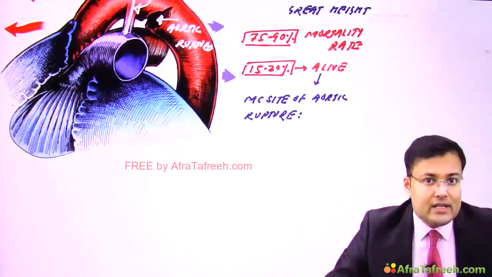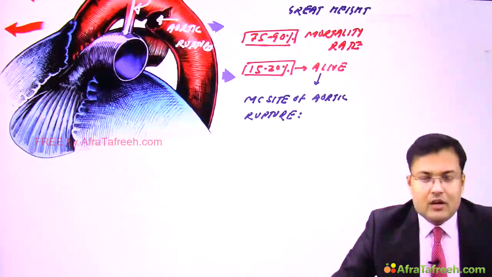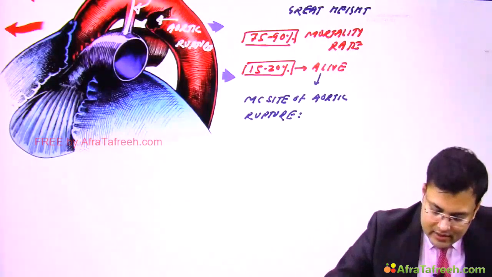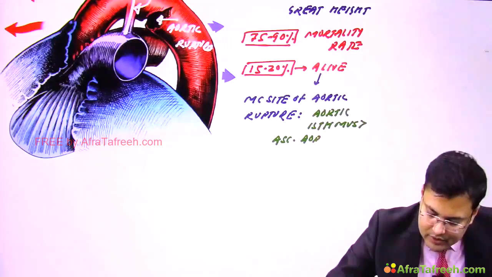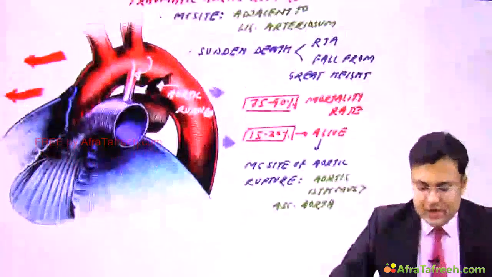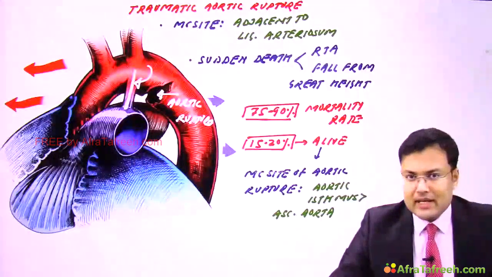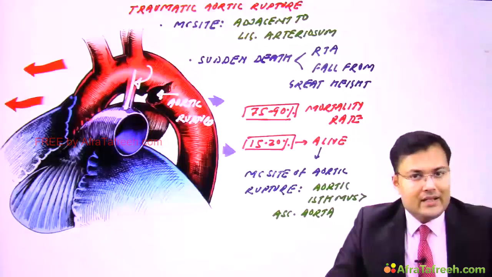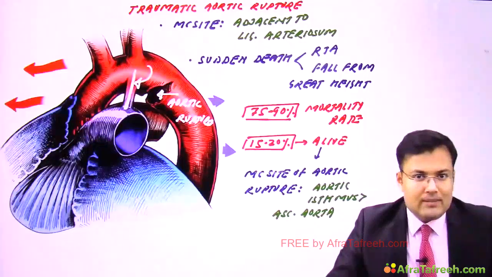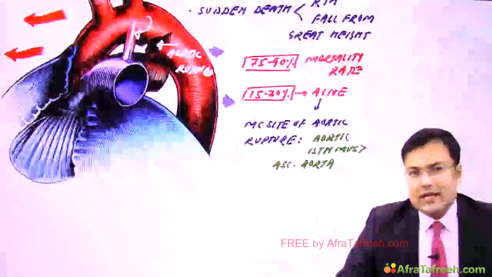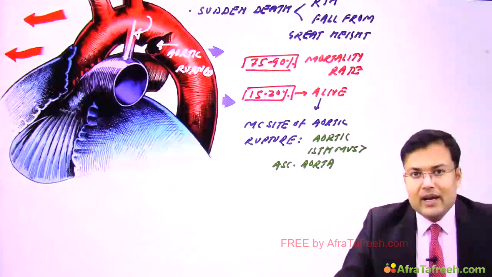And this is aortic isthmus, followed by ascending aorta. Okay, so I'm repeating two questions. Overall, what's the most common site of traumatic aortic rupture? It's adjacent to ligamentum arteriosum, and the patients who are brought alive to the hospital, in those cases the most common site is aortic isthmus followed by ascending aorta.